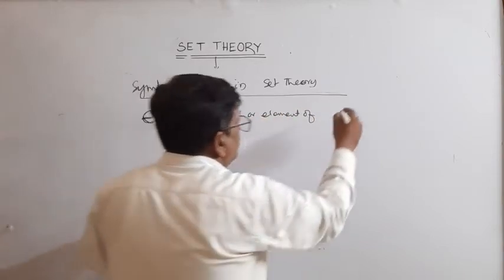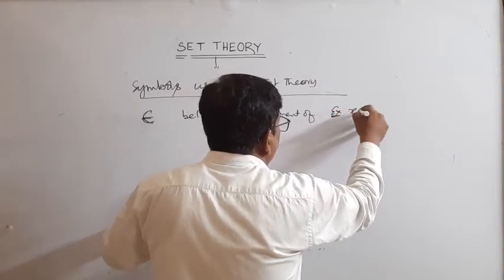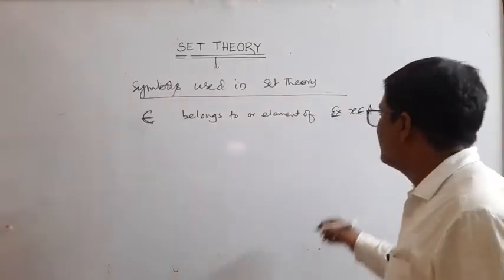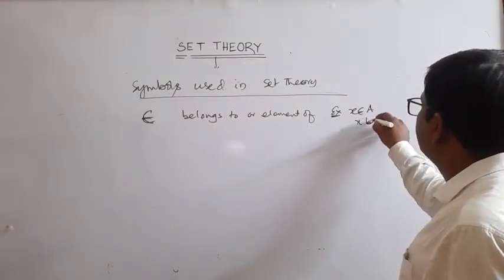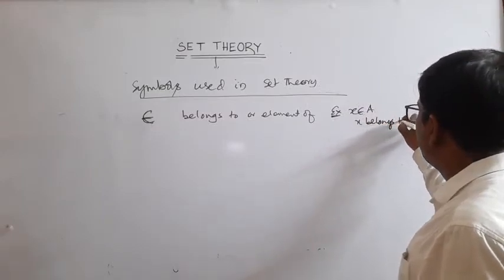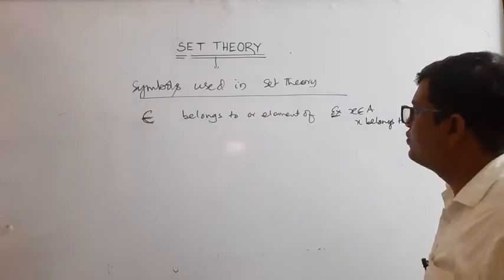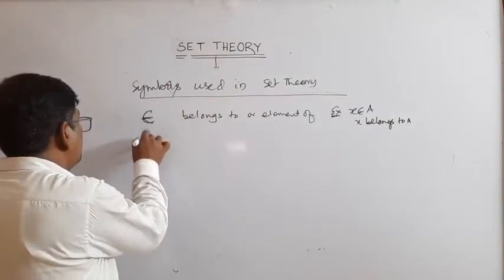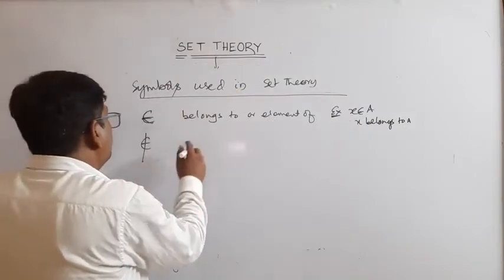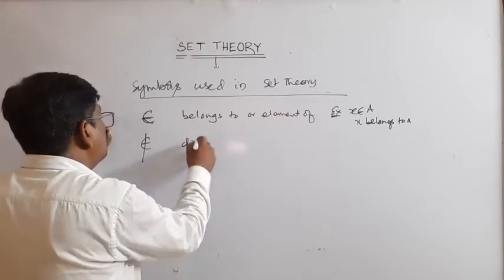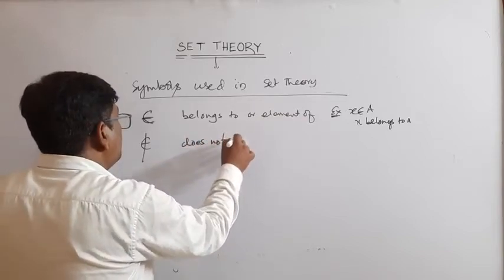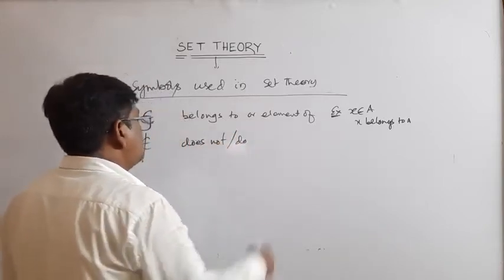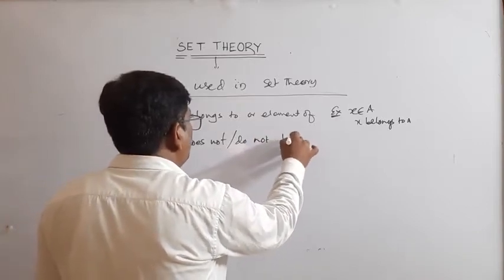For example, X belongs to A, where A is a set, reads X belongs to A. Okay, so this is not belongs to: does not belong, or if singular, does not belong to.